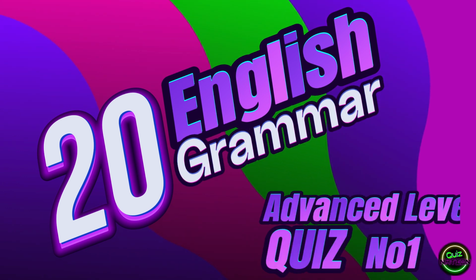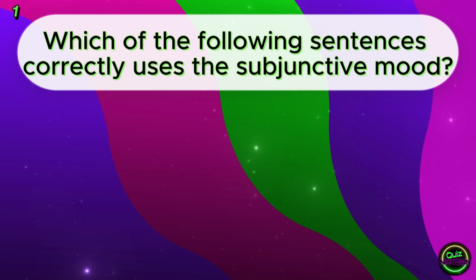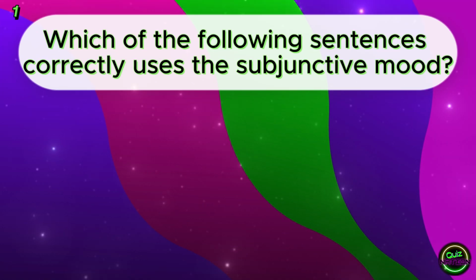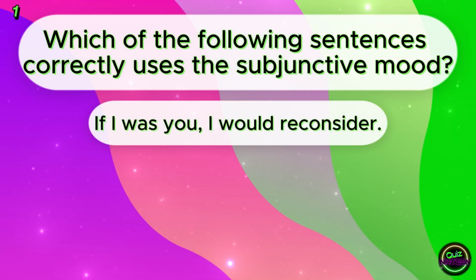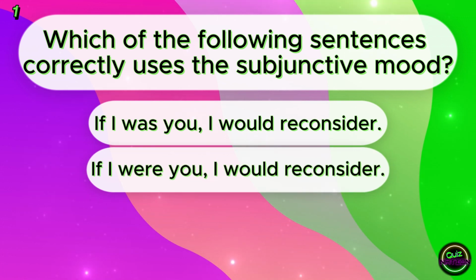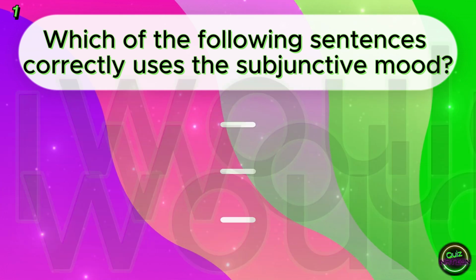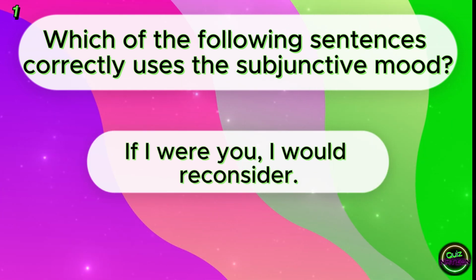Let's play. 20 English Grammar Advanced Level Quiz. Which of the following sentences correctly use the subjunctive mood? If I was you, I would reconsider. If I were you, I would reconsider. If I am you, I would reconsider. If I were you, I would reconsider.